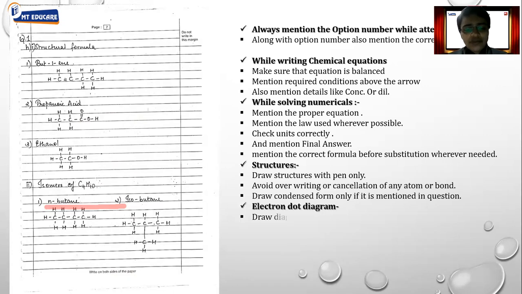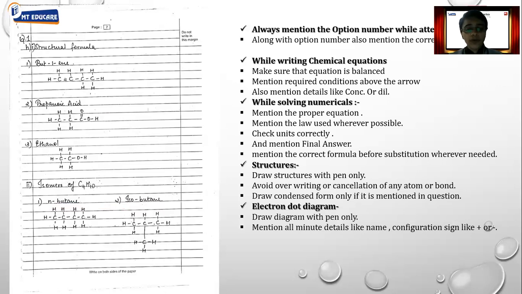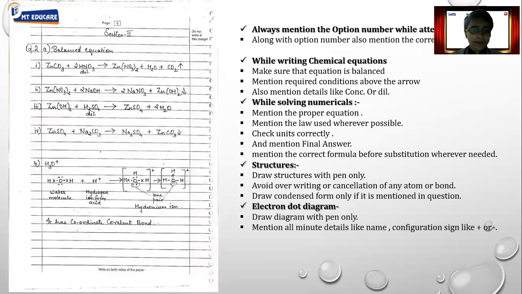Okay. Next comes electron dot diagram. Now, when I talk about electron dot diagram, I'm talking about the chapter chemical bonding. Again, make sure that you're drawing the diagram with pen only. Next most important thing, mention all minute details. Now, when I say all minute details, like, for example, in this particular diagram, we have to mention that it is water molecule. Then this is hydrogen in the form of ion.